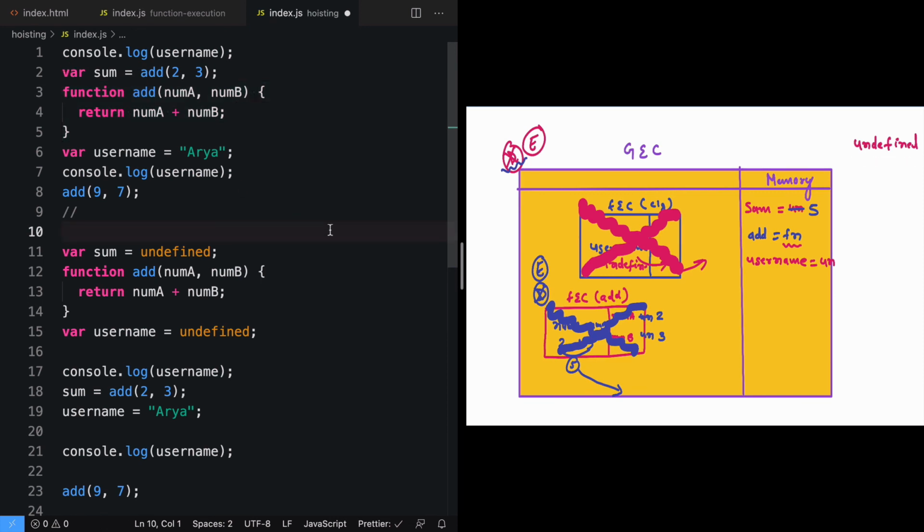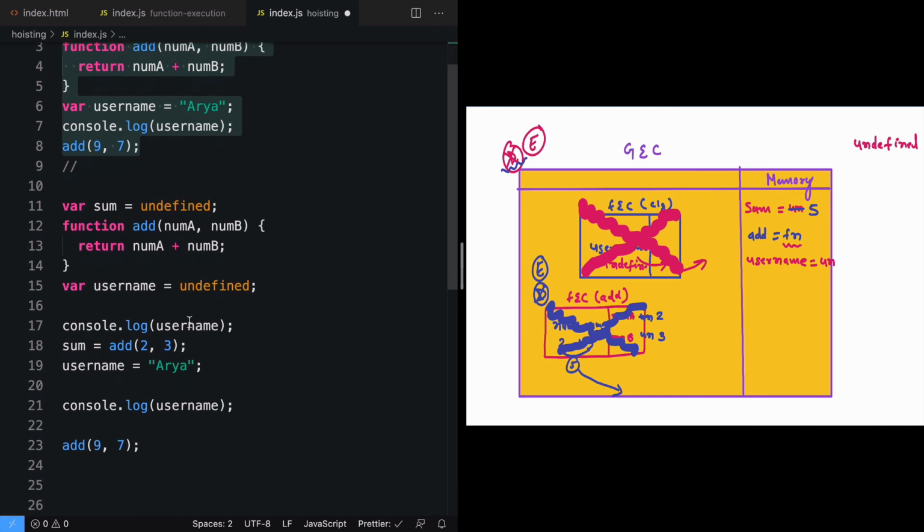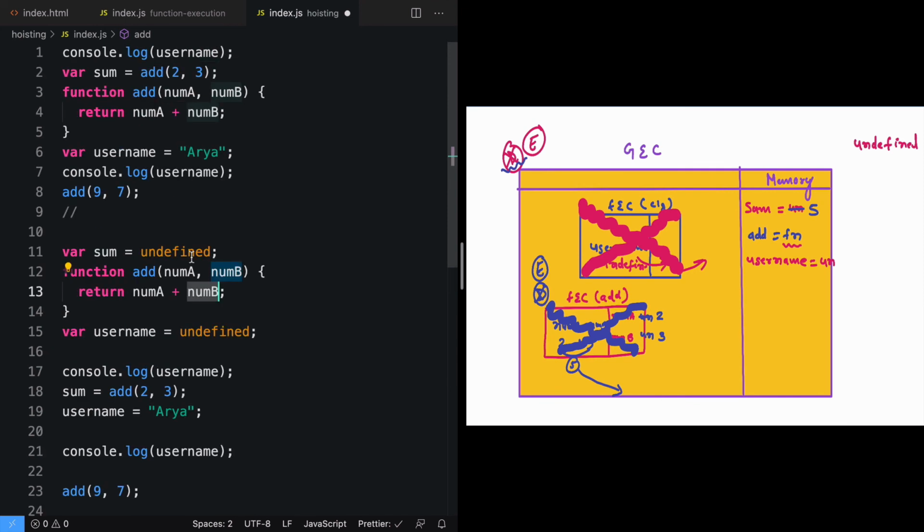And hoisting exists just because of the two different phases in which the execution context gets executed. That is the declaration and execution phase. So your code actually looks something like this, but how the JavaScript engine perceives it is something like this. All the variable and function declarations get hoisted on top. And there is a difference between variable declaration and function declaration. The hoisted variable will only have the value of undefined, but the function will contain the whole definition. So in this way, we learned about what hoisting is and why it exists in the JavaScript engine.